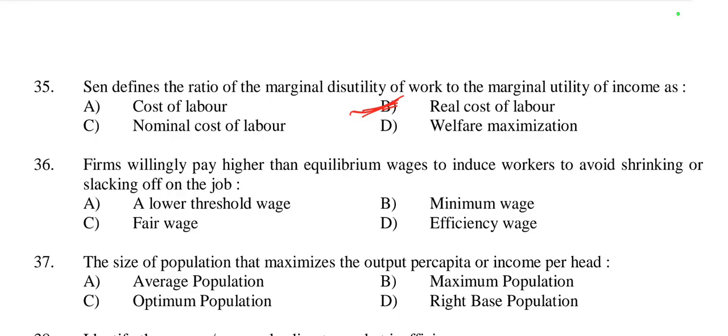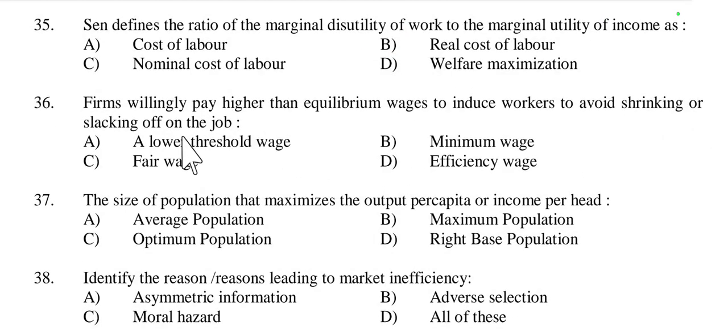This concept emphasizes the trade-off individuals face between the utility derived from income and the disutility associated with work.